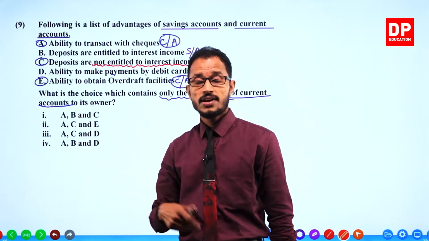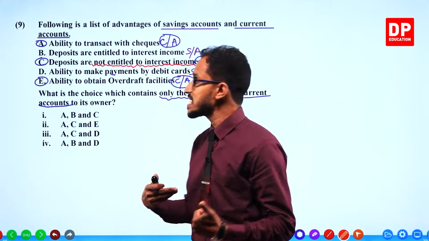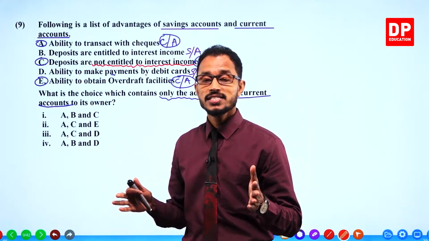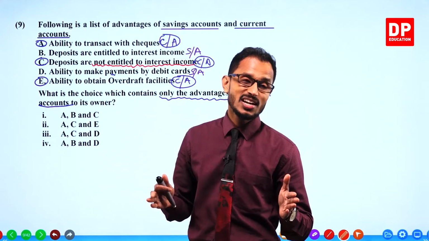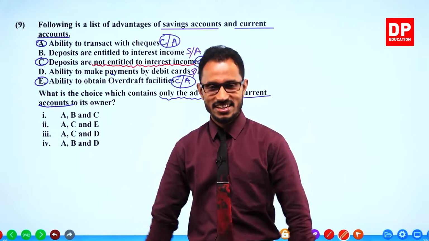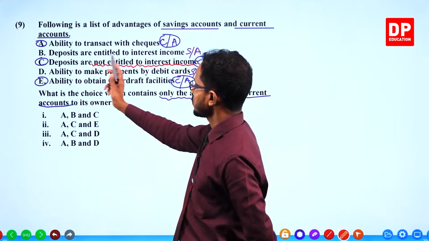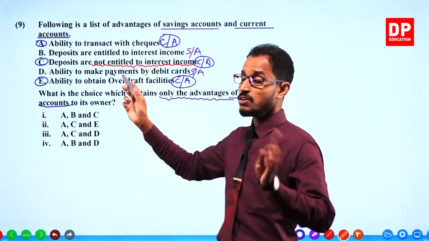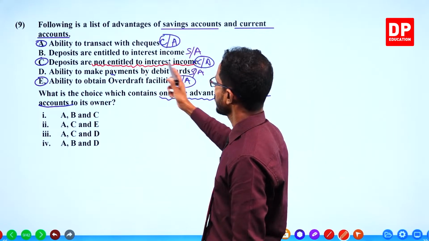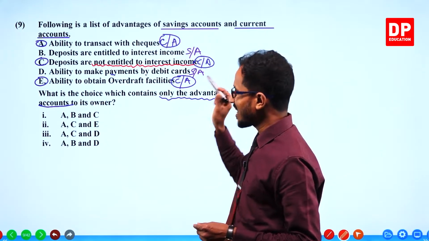It would be a very good advantage if we got interest for current accounts too. But we are not getting interest. For current accounts, no interest is given. That problem is there in this question.